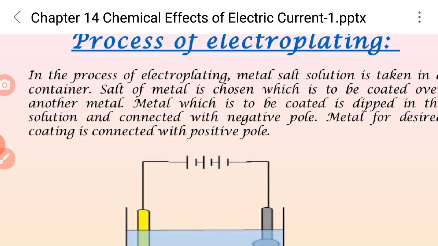From the other electrode, the copper plate, an equal amount of copper gets dissolved in the solution. The loss of copper from the solution is restored and the process continues. This means that copper gets transferred from one electrode to the other.